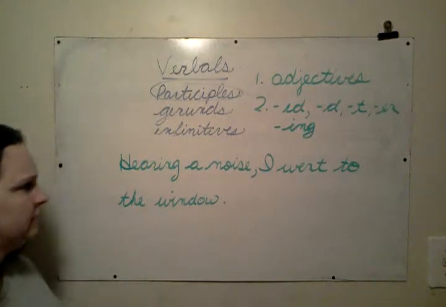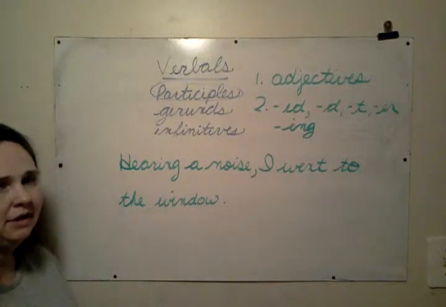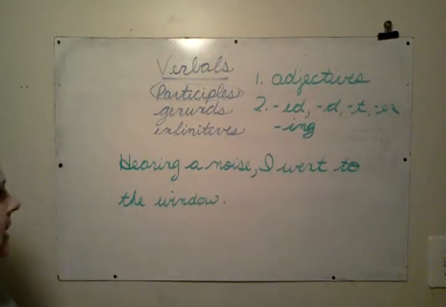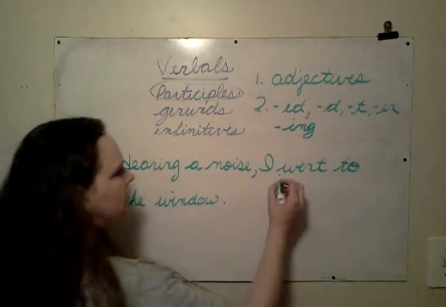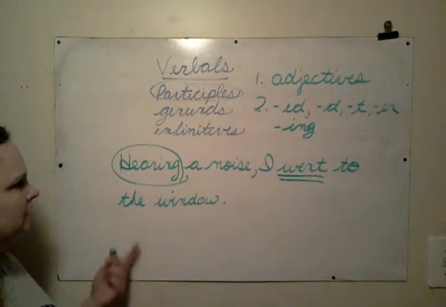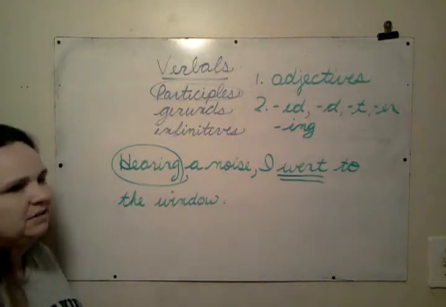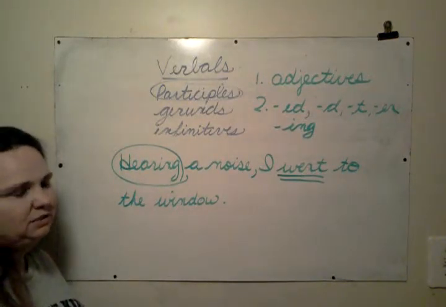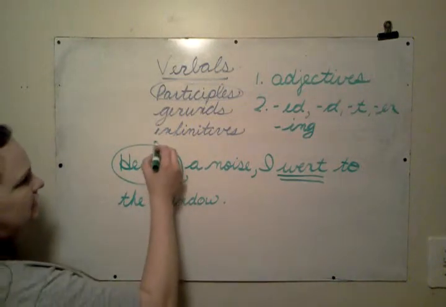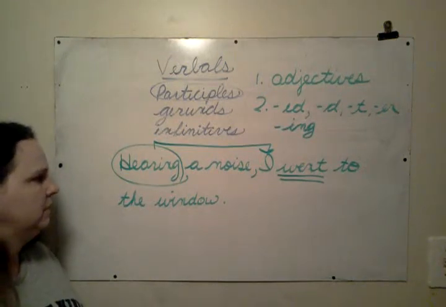Sometimes verbals that are participles don't seem like they're answering the question what kind about a noun or a pronoun, but they are. And when they are, it looks like this. Hearing a noise, I went to the window. Went is the verb, but hearing is a verbal, because it's the present participle form of to hear. And it's hard to recognize it as an adjective. It doesn't really look like it's answering the question what kind about a noun, but it is. It's telling you about I. Hearing a noise, I went to the window.